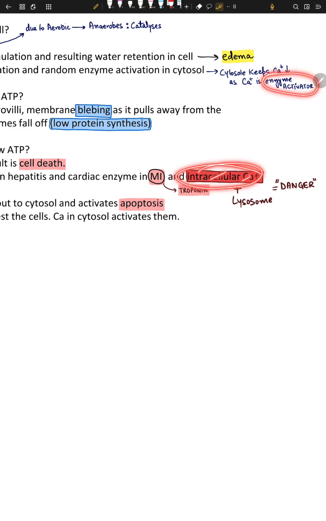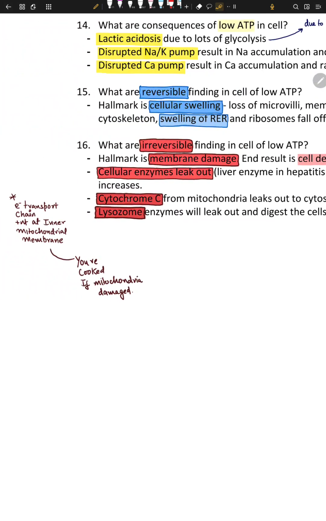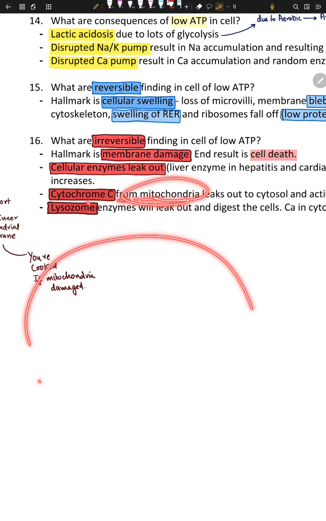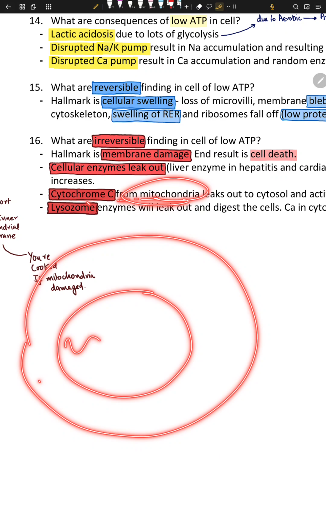an enzyme activator, calcium. So imagine if it's added with lysosome. If it's added with lysosome, it will be very bad for the cell. I will tell you how. There's something called cytochrome C. Cytochrome C is formed from the mitochondria, right? For example, this is the cell, this is your mitochondria, this is cytochrome C, inside the mitochondria.